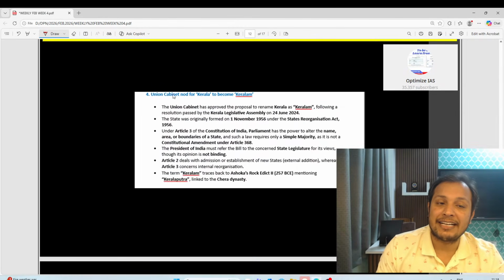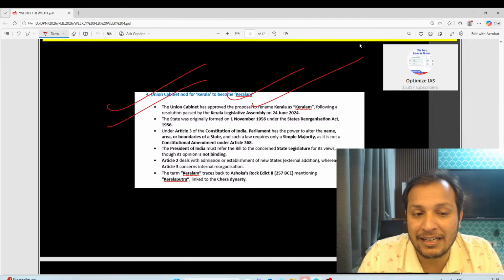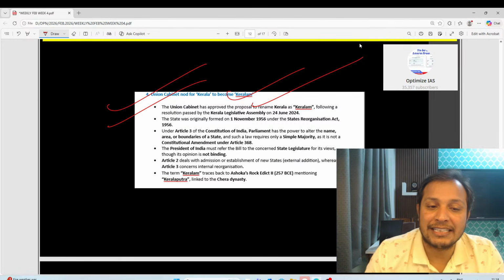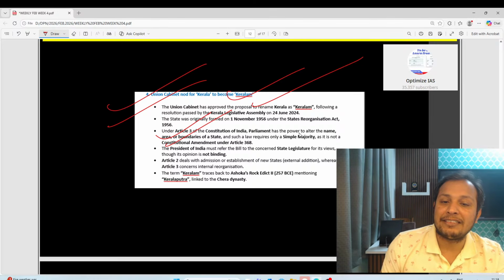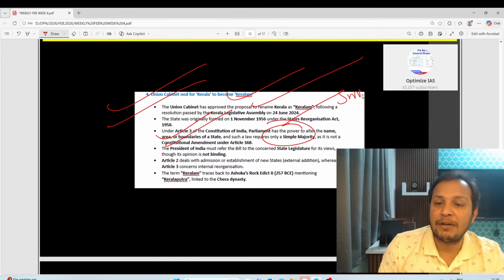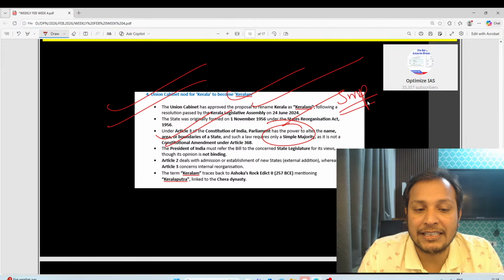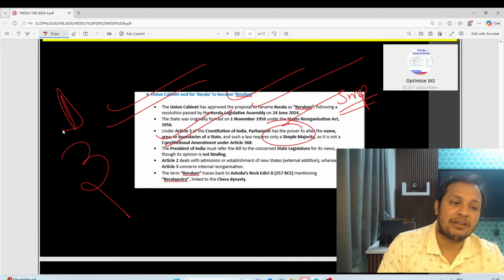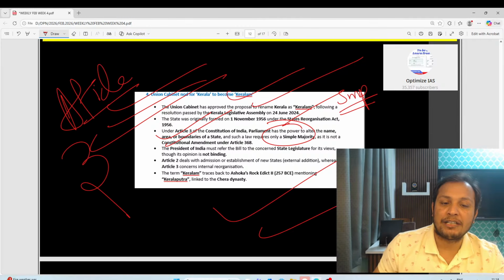Next, guys, Kerala has changed its name to Keralam. Remember this: the names of states can be changed as per Article 3 of the Constitution. Such changes need only a simple majority. They are not considered amendments under Article 368. This is very, very important, guys. Article 3, simple majority. Remember, this is very, very important.